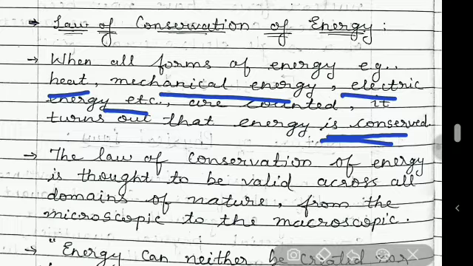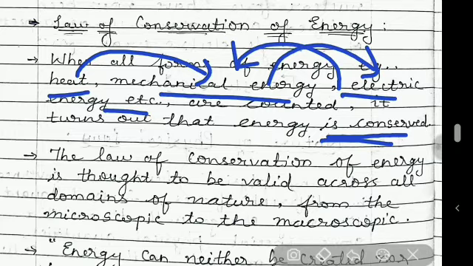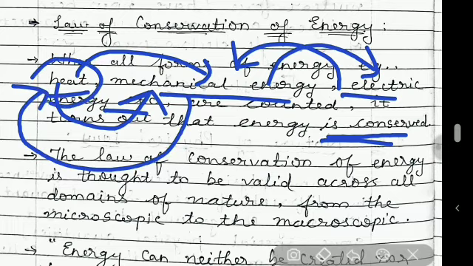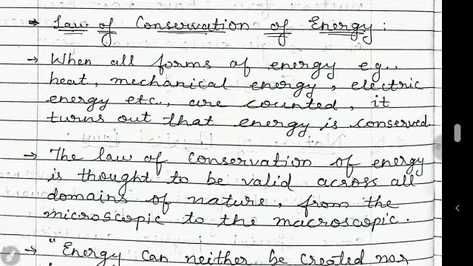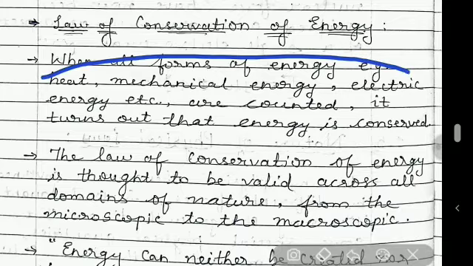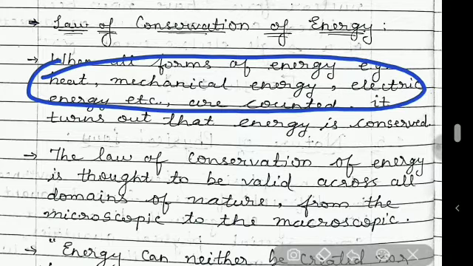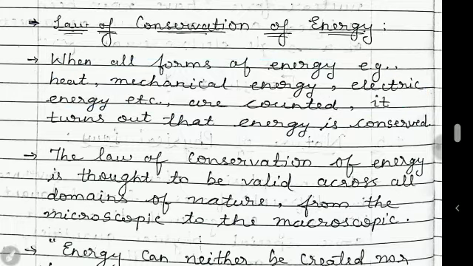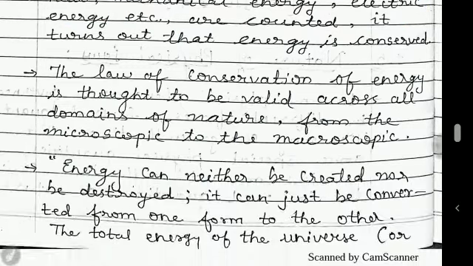All this energy can convert from one form to other, from mechanical to electrical, from electric to mechanical can take place. From heat energy to mechanical energy, that conversion can take place. From mechanical to heat energy, even that can take place. So that interconversion is possible. But if we add all these energies, then that total energy will remain constant. So that is nothing but the conservation of energy.